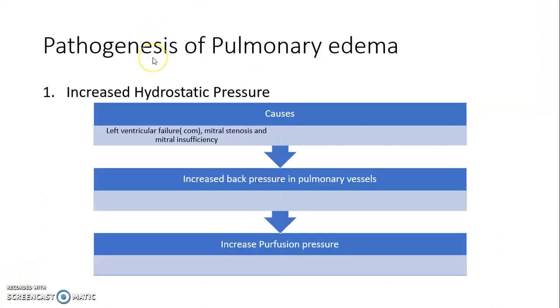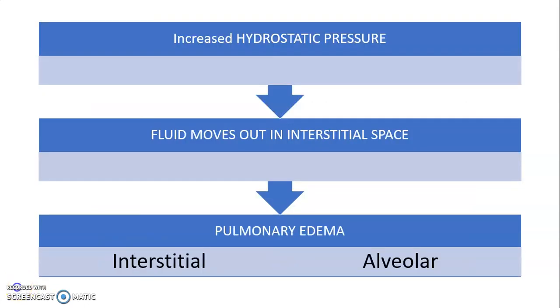Now, pathogenesis of pulmonary edema. Firstly, due to increased hydrostatic pressure. Causes of increased hydrostatic pressure are left ventricular failure, mitral stenosis, or mitral insufficiency. This will lead to increased back pressure in the pulmonary vessels, leading to increased perfusion pressure that will increase the hydrostatic pressure, leading to pulmonary edema, interstitial edema, and alveolar edema.